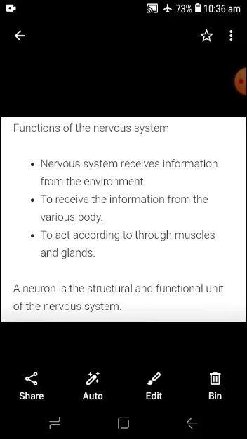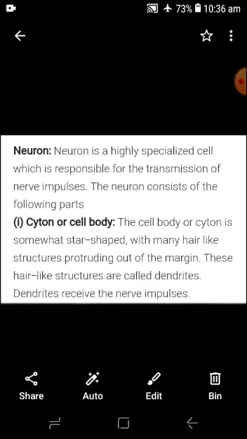The nervous system receives information from the environment and from the various body parts, and acts accordingly through muscles and glands. That is why there is a need for the nervous system. A neuron is the structural and functional unit of the nervous system, so all kinds of functions are performed by the neurons in the nervous system. A neuron is a highly specialized cell which is responsible for the transmission of the nerve impulse.